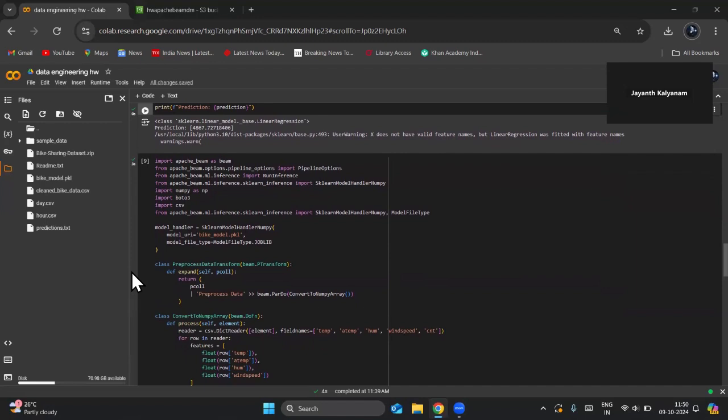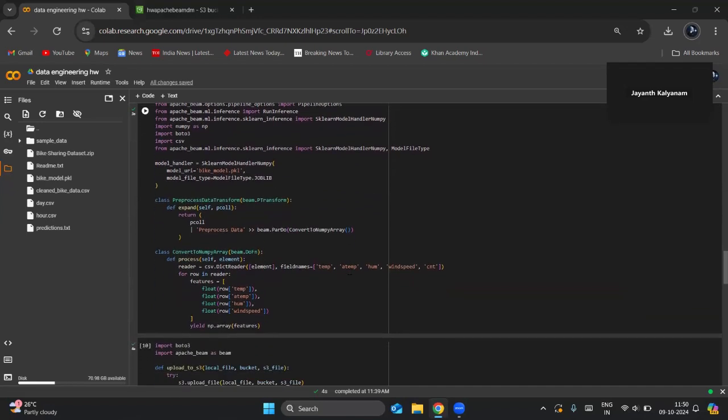And for that, first we need to define a model handler. What this model handler does is it takes the model's URI as the input and ensures the model is loaded correctly. So we give the model link, the place where the model resides, and the model file type, which is model file type dot joblib. We made sure it is of the type joblib.